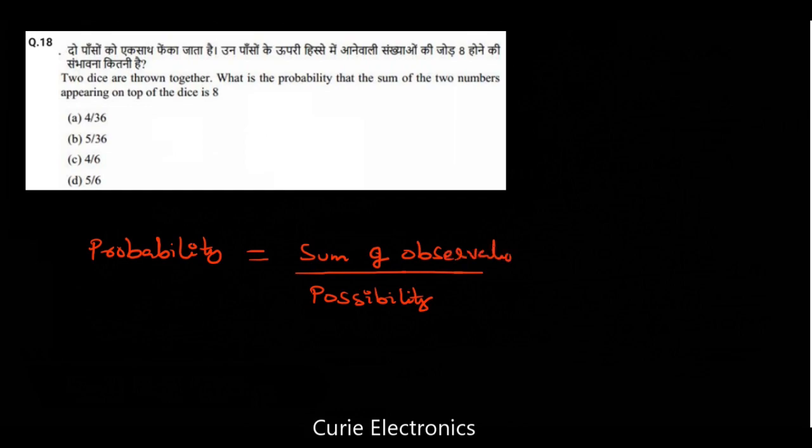What does it mean? See, I hope we used to play snakes and ladders, and the dice has 6 combinations, that is 1 dot, 2 dots, 3 dots, like that. So if you have one die, you are going to have 6 combinations.